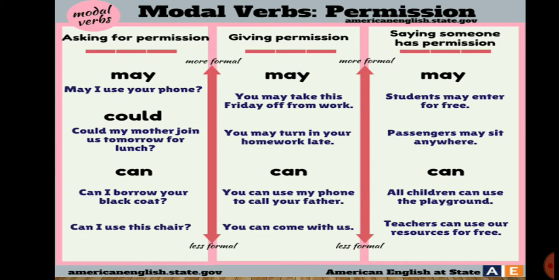Example, students may enter for free. Passengers may sit anywhere. All children can use the playground. Teachers can use our resources for free. Here, can is less polite than may and could. So, for showing politeness, we can use may and could instead of can.